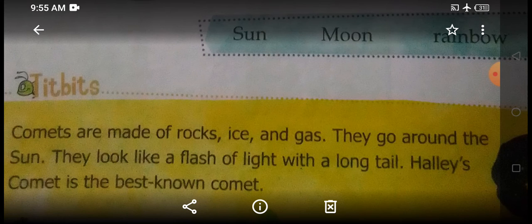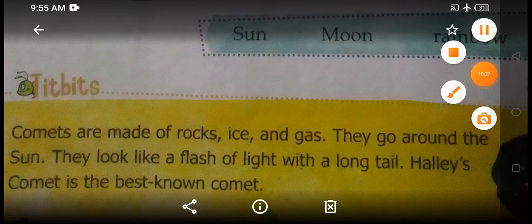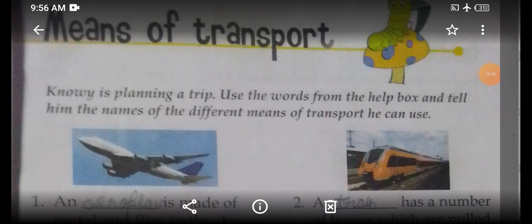Now this is page number 24. Now children, we will go to the next page. Now children, we will go to page number 25. This is a new chapter and the chapter name is Means of Transport. Okay. So, Novi is planning a trip. Use the words from the help box and tell him the names of the different means of transport he can use. So now here you will find various vehicles or the means of transport. You will be given some clues and you have to guess what it is.